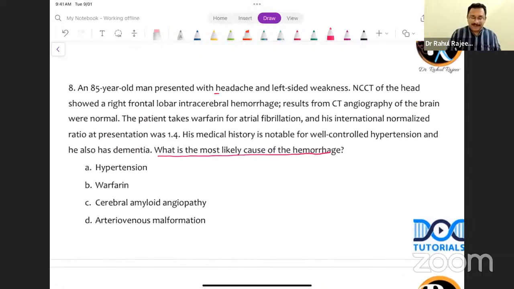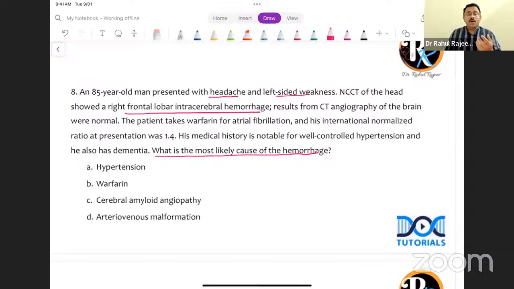The patient is having headache and weakness. There is a lobar bleed. Now, this is very important. The pattern of bleed is in one lobe. It is a right frontal lobar intracerebral hemorrhage. Now, can a lobar bleed occur because of hypertension? Possible, but less likely. I'm repeating it. Possible, but less likely. Results from CT angiography of the brain is normal.